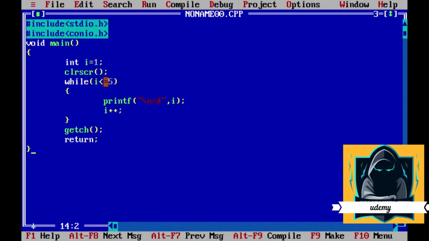For 5 it will check the condition. Yes, 5 is less than or equal to 5. 5 is not less than, but it is exactly equal to 5, so it will print that I value, that is 5, and then the I value will increase to 6. Here again it will check the condition. 6 is less than or equal to 5? No, the condition becomes false and it will come outside the loop, then getch, and the program will end.